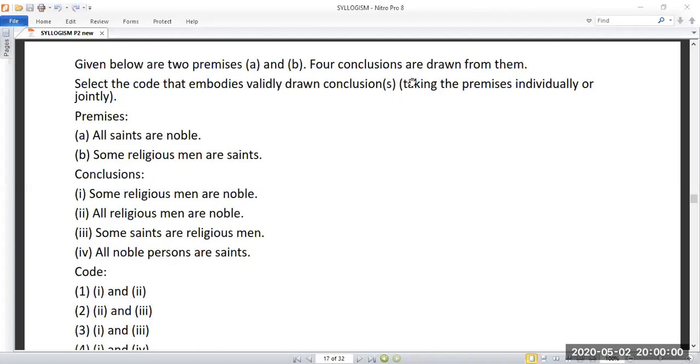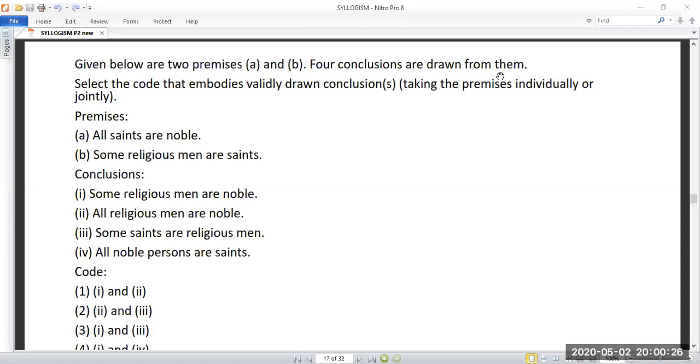So have you solved this problem? So what is the answer for this question? Somebody please reply.